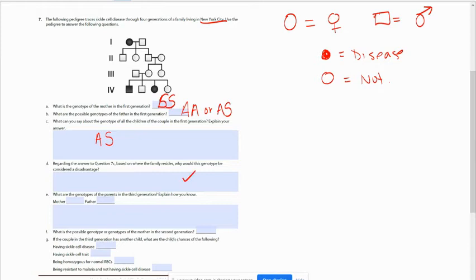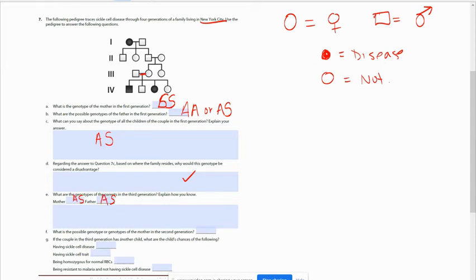That's that one. What are the genotypes of the parents in the 3rd generation? So these are the parents. You know that because that line means that they're married. They have children that have 2 S's, which means they both had to have given those children an S. They also both are not affected, so to be not affected, they both have to have an A.